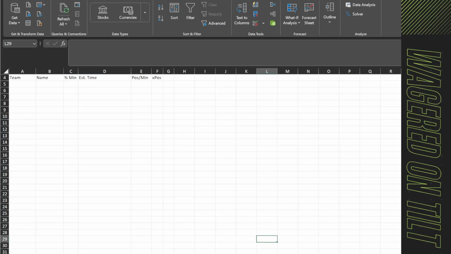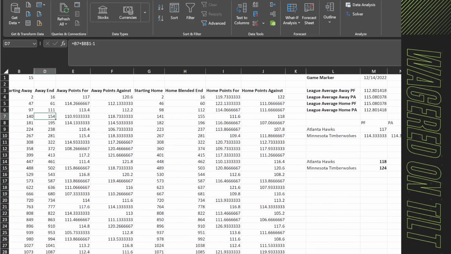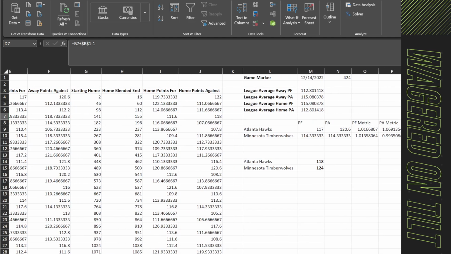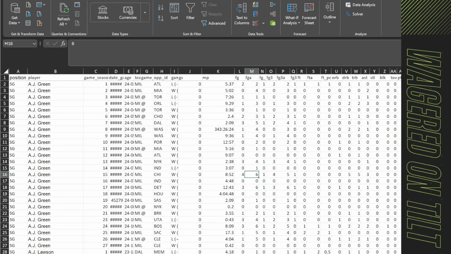All right, so now let's get into the actual lineup builder. Previously we did have this information where we are looking at the game information to try and get a little bit of a baseline for where we think the score and total might go. So what I've done is I've created a new worksheet within the Microsoft Excel workbook and called it Player Stats. And all the stats are going to be in here.